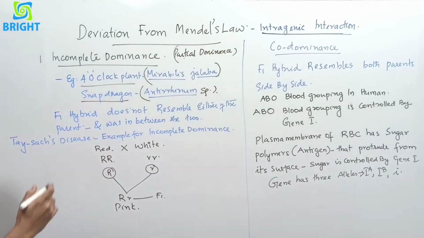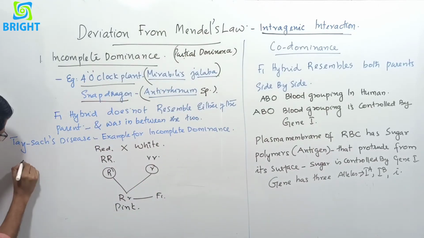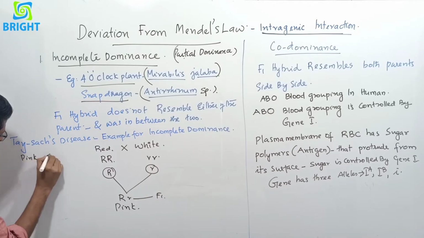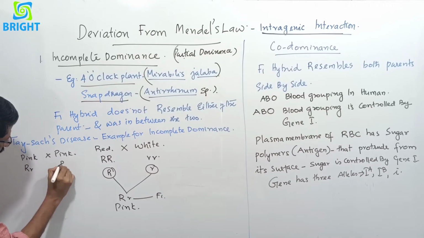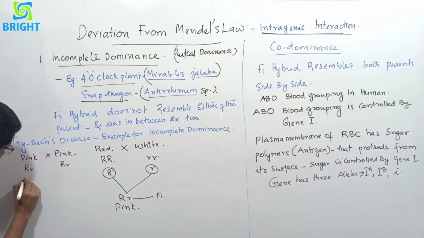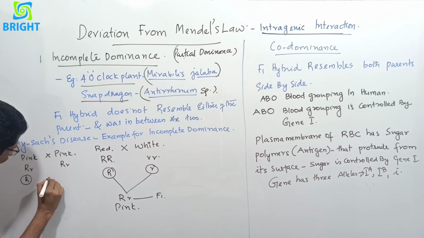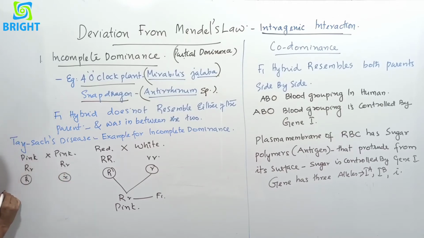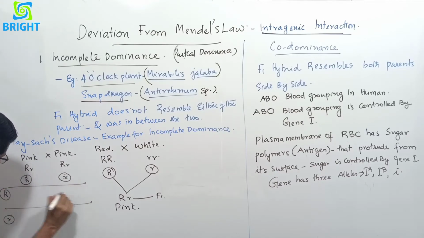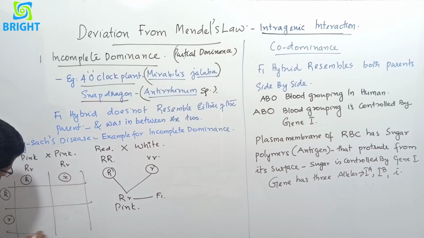And in the F2 generation, when we take the F1 plant, that is pink crossing with pink, capital R small r and capital R small r, we will get the gametes capital R and small r. When we do the Punnett square or checkerboard, here we will get capital R capital R, and both are dominant genes, so it is red in color.